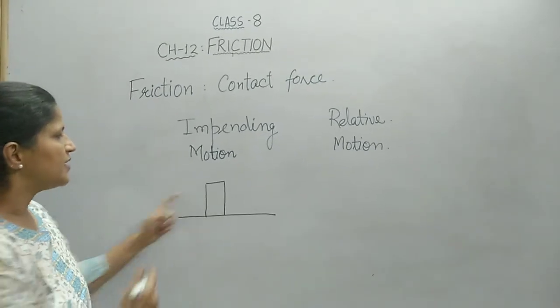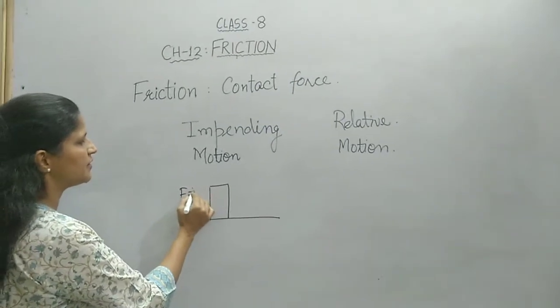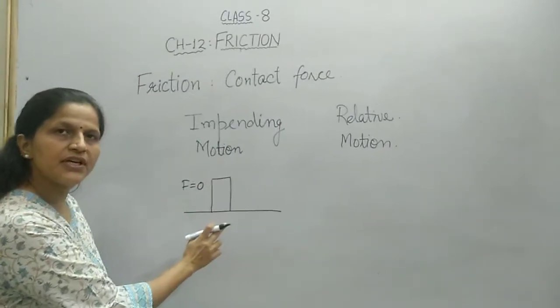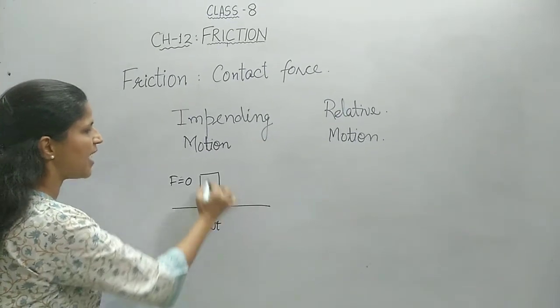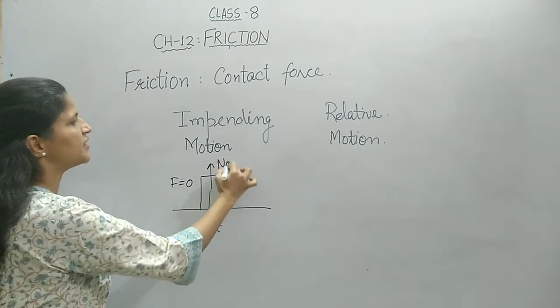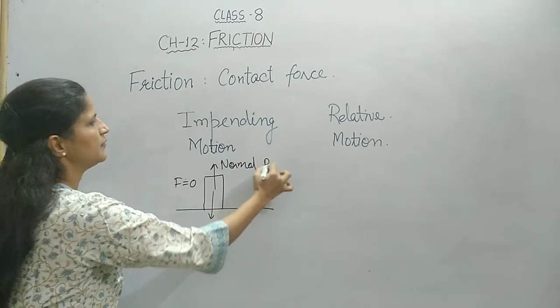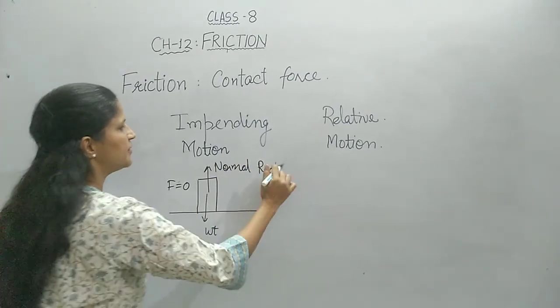Let us see. Suppose you are not applying any force. When there is no force on the cupboard, then in that case, the weight of the cupboard is balanced by the normal reaction. So this is the first condition.